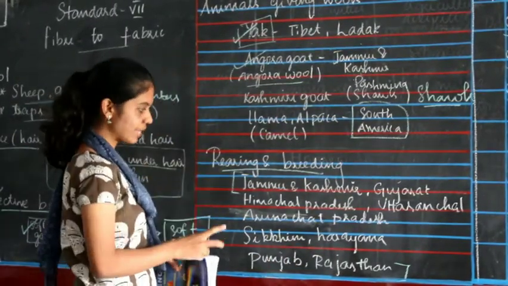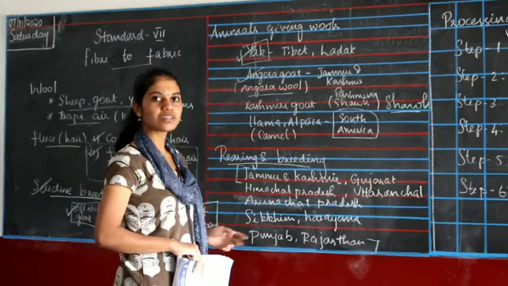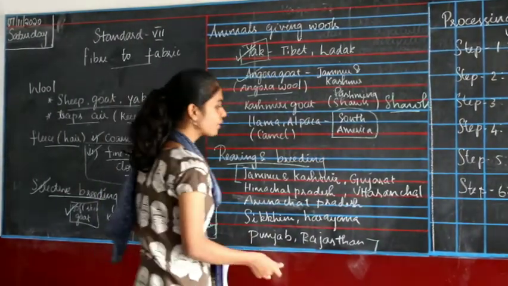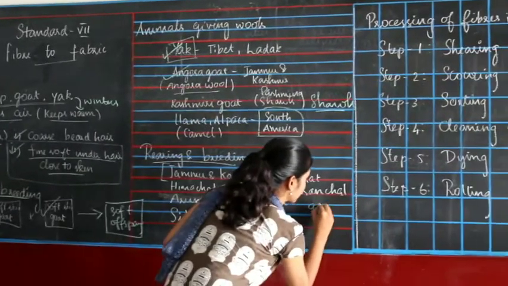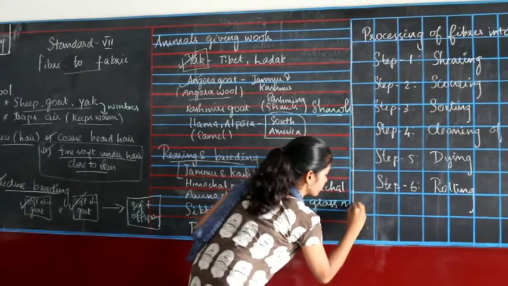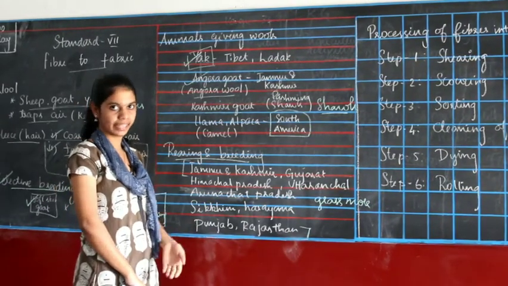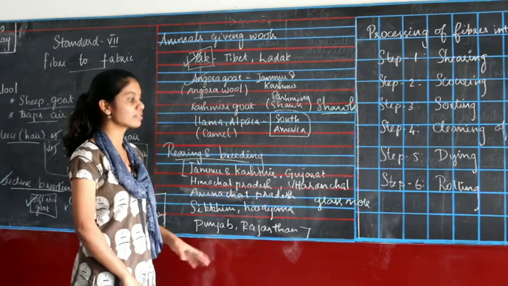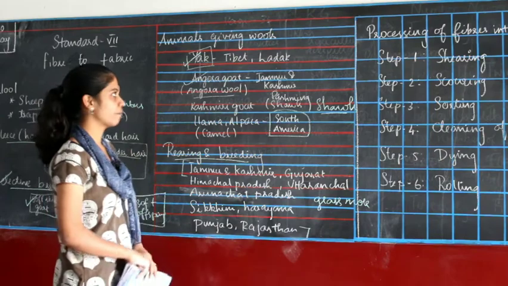These are the places where we can rear and breed the goats, because they have more grasses. The animals are herbivorous, right? They eat grasses and they need more grasses.